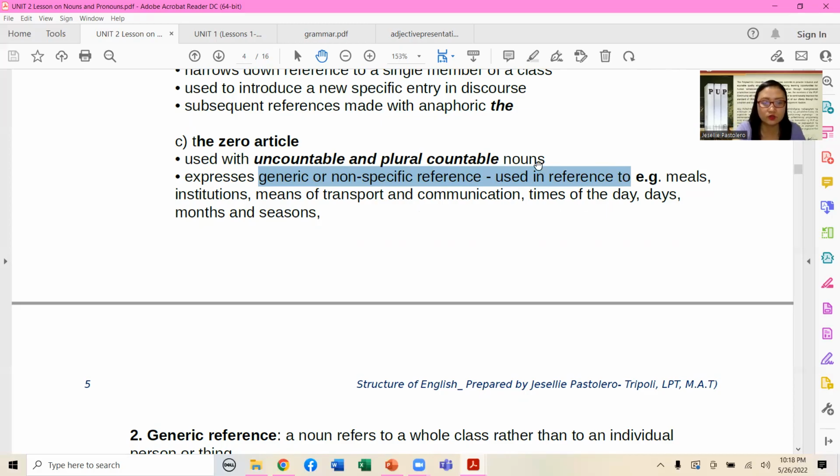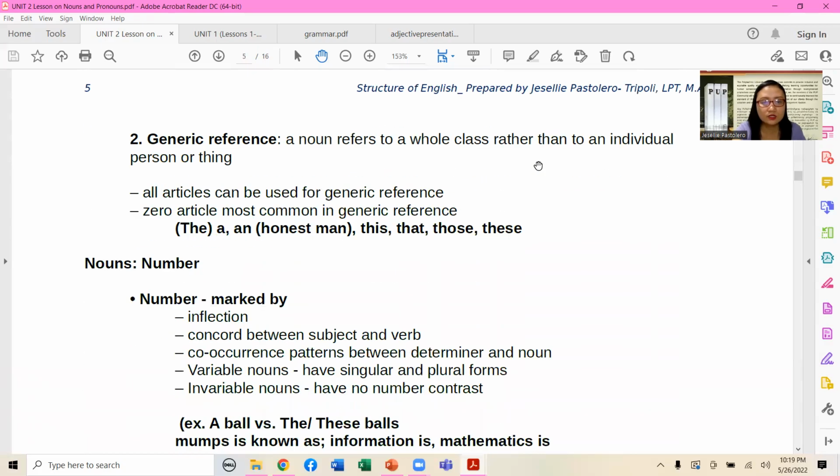months, and seasons. Okay. Generic, on the other hand, refers to a whole class rather than to an individual person or thing. So all articles can be used for generic references. The zero article is most common in generic references, while generic references as well include the following examples below. The, a, and an honest man. It can be the honest man, an honest man. Okay, this, that, those, and these can also be part.